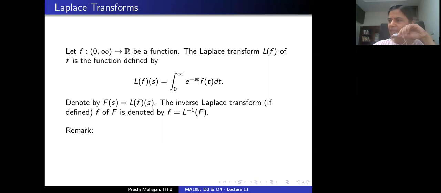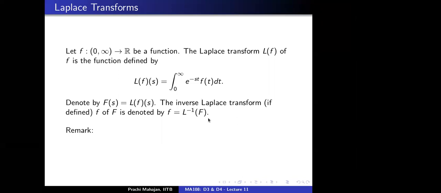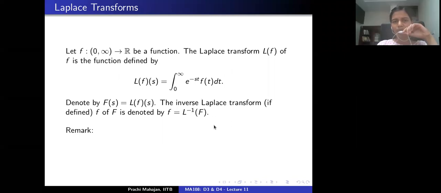So one can define the inverse of the Laplace transform. This is not always defined, but in some cases it is. Given the function little f, one denotes the Laplace transform of the function little f by capital F, and given the function capital F, one denotes the inverse Laplace transform by L inverse of capital F, and this is given by little f.